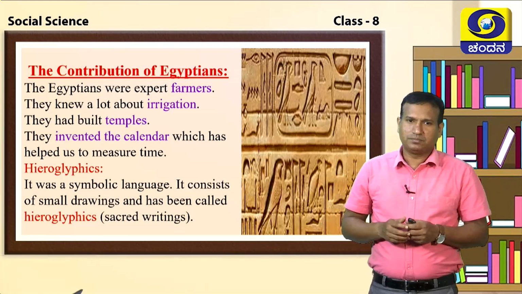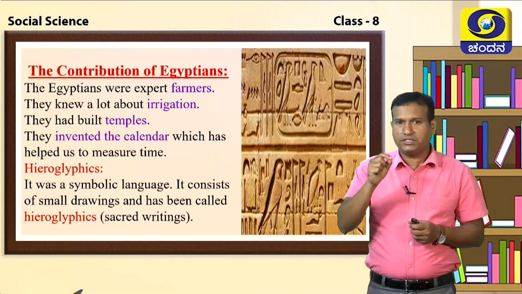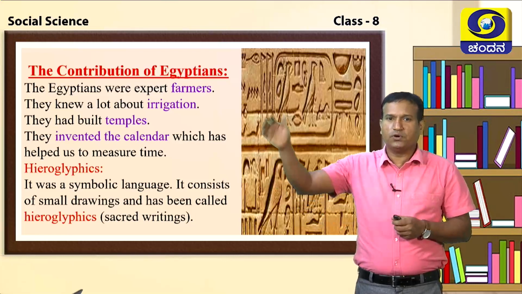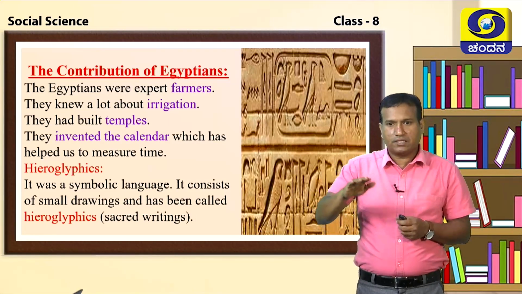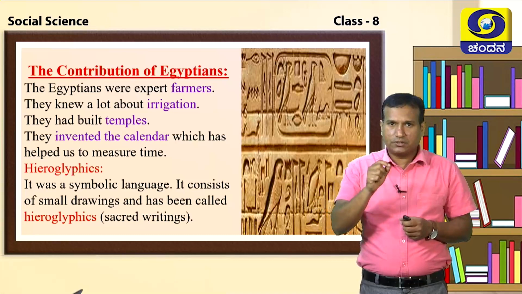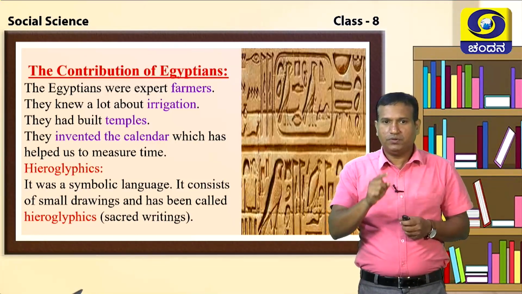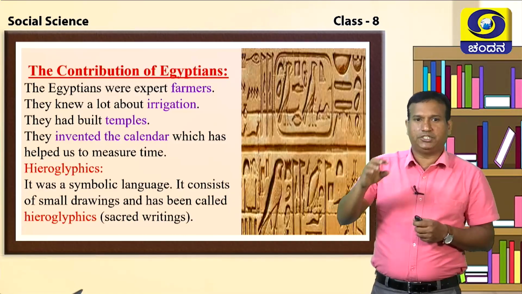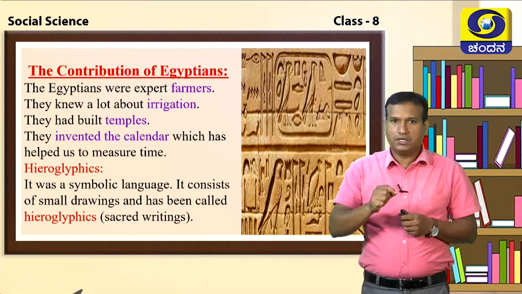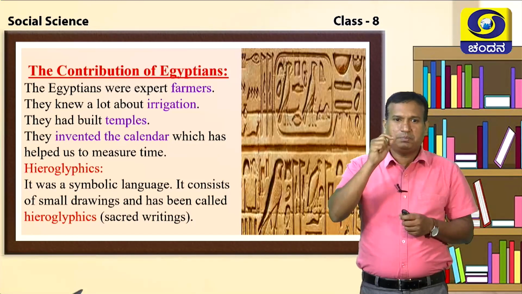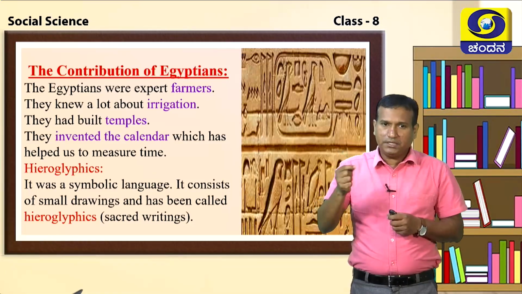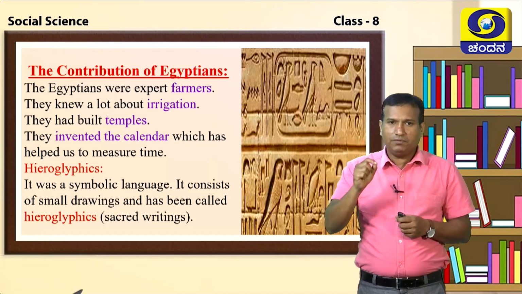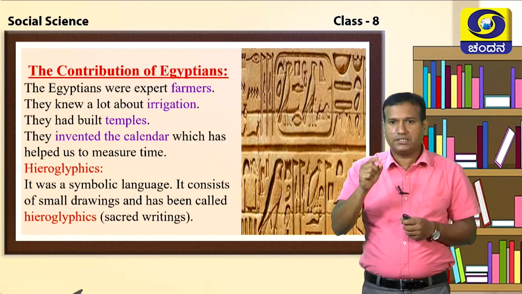Dear students, let us discuss the contributions of Egyptians. Since the river Nile is flowing, the people who settled on the river bank of Nile started to do agriculture. So, we call them farmers. They were aware of irrigation, and to worship the gods, they built temples. And during the time of Egyptians, they invented the calendar which helped them to calculate or measure the time.